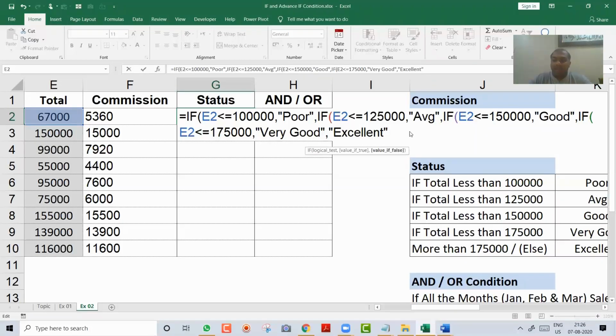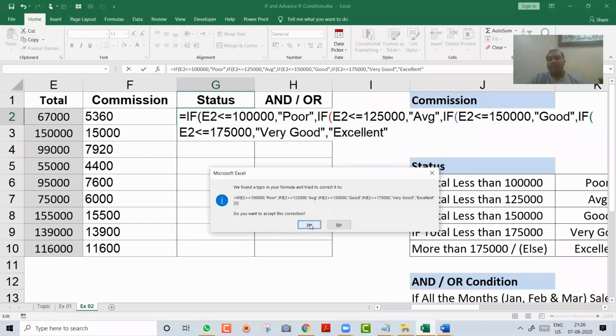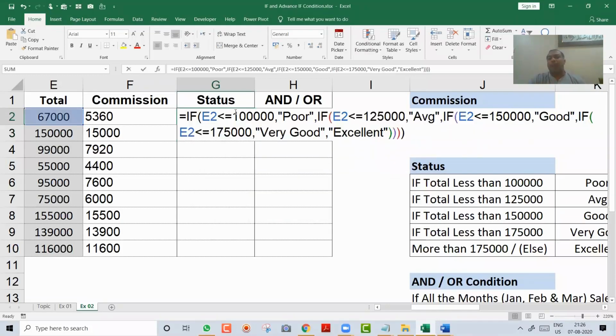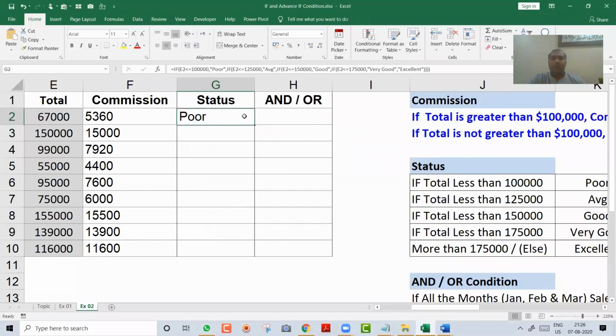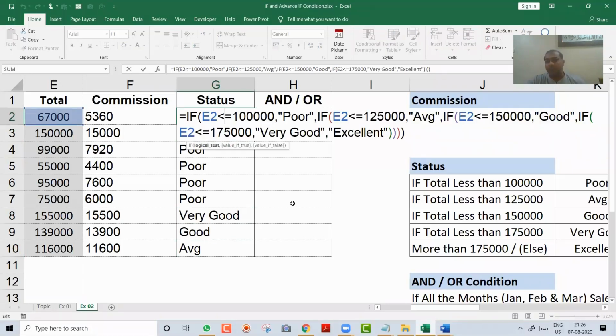So I press Enter. Excel will say, you have not put that bracket, should I put it? I say yes, you put it for me. So see, I have not put a bracket. I say yes. Excel will put all the 4 brackets for you. And now I will come to the corner and drag it. So I got poor, I got good, I got very good, I got average, depending upon the range which I have set. Okay. So again, I will wait over here for a few seconds, and over here you can just check it out.